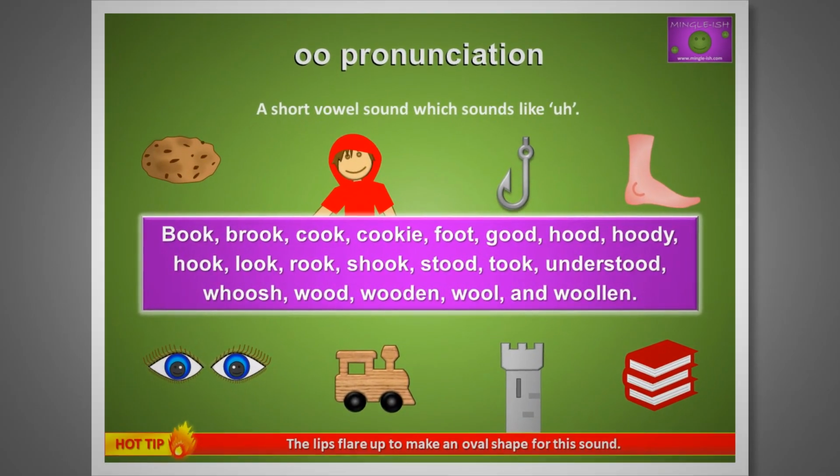Next is a short vowel sound. Words include book, brook, cook, cookie, foot, good, hood, hoodie, hook, look, rook, shook, stood, took, understood, whoosh, wood, wooden, wool, and woolen.